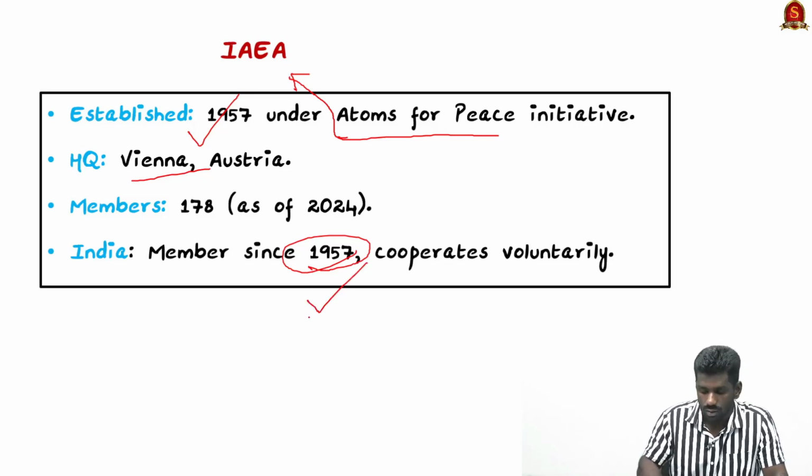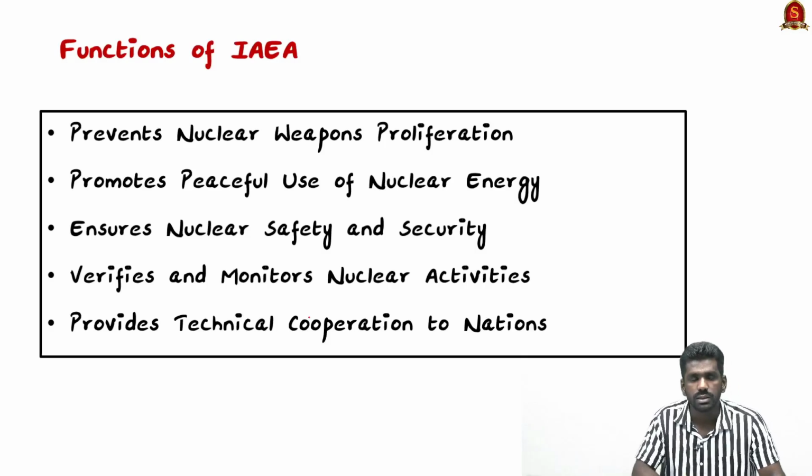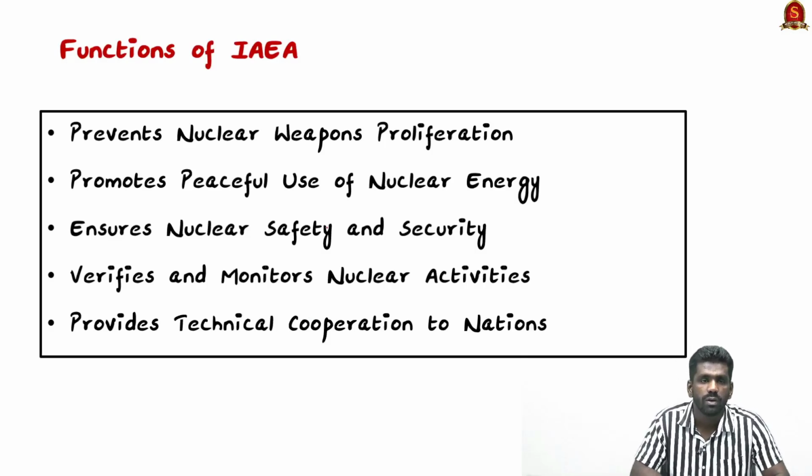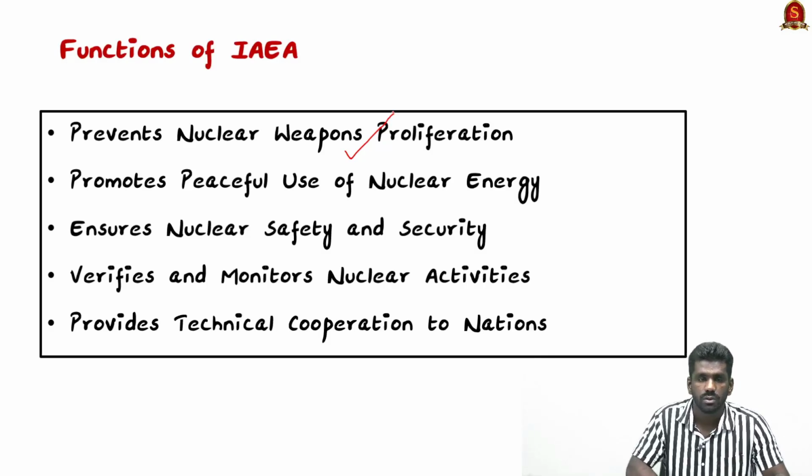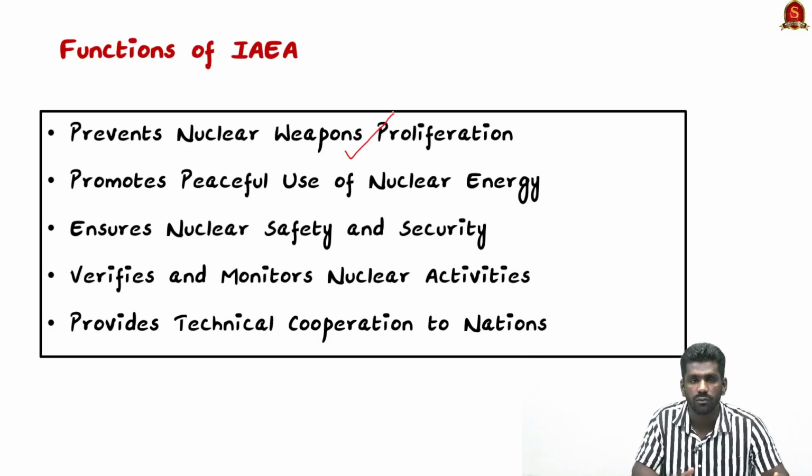So these are the functions of the Atomic Energy Agency. It prevents nuclear weapon proliferation, which means the member countries who are signatories to this agency have to open up their nuclear facilities for regular inspection. The agency will inspect the nuclear facilities to check whether the nuclear material is used for peaceful purposes or for creation of weapons. So it prevents any violation of the rules.